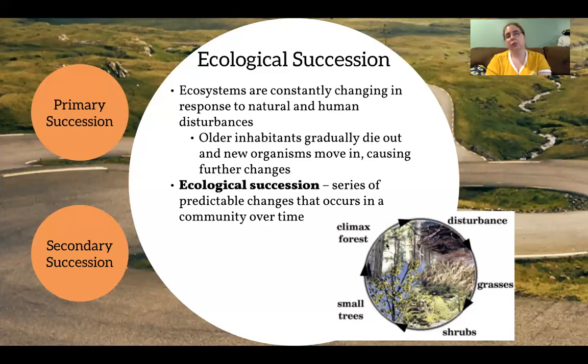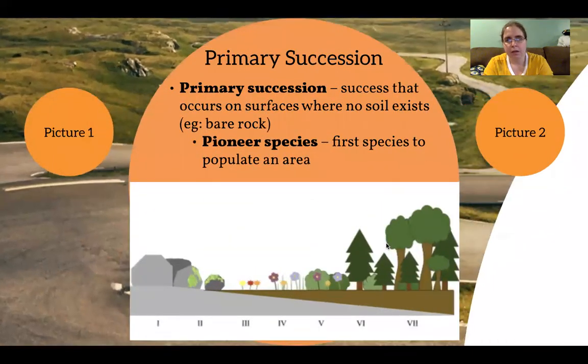Now there actually are two kinds of ecological succession. There's primary and secondary, and let's take a look at those. So primary, the word primary actually means first. So primary succession is succession that occurs on surfaces where there is no soil. So in other words, there is no previous ecosystem. An ecosystem needs a producer.